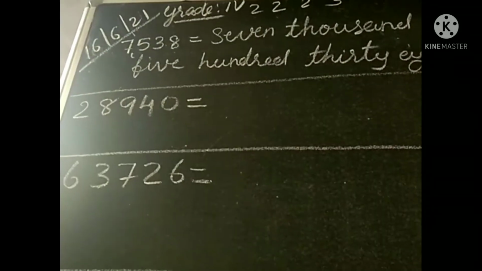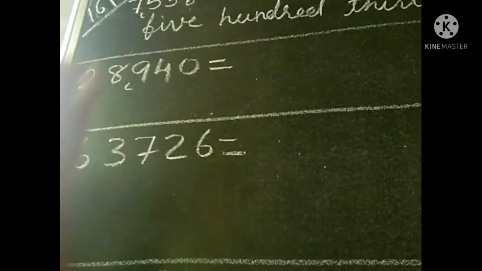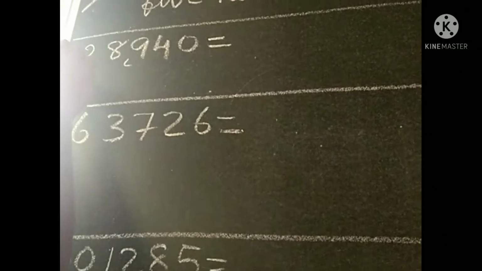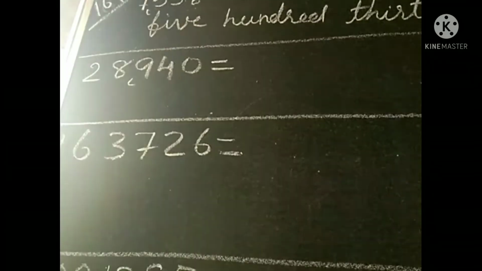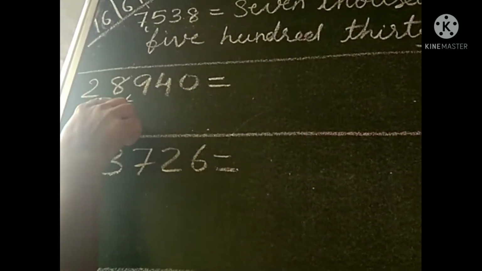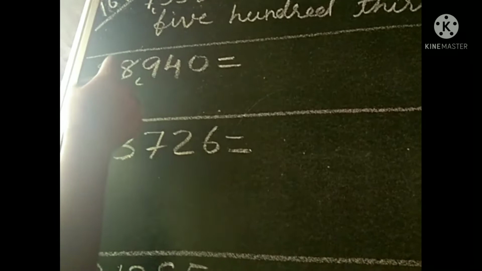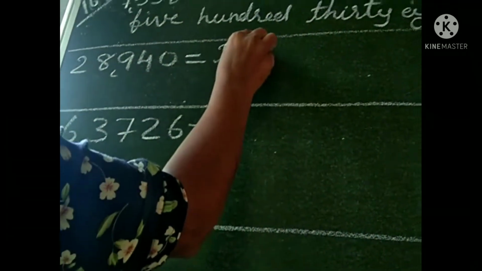Now, next is a 5-digit number. We know the order. Here, 3 numbers before. Next, 28. No need to put a comma here. We can read 28 together, and 490. Then we know 28 is in which group? The second group, what's its name? Thousand. Therefore, we can write this number as 28,000.